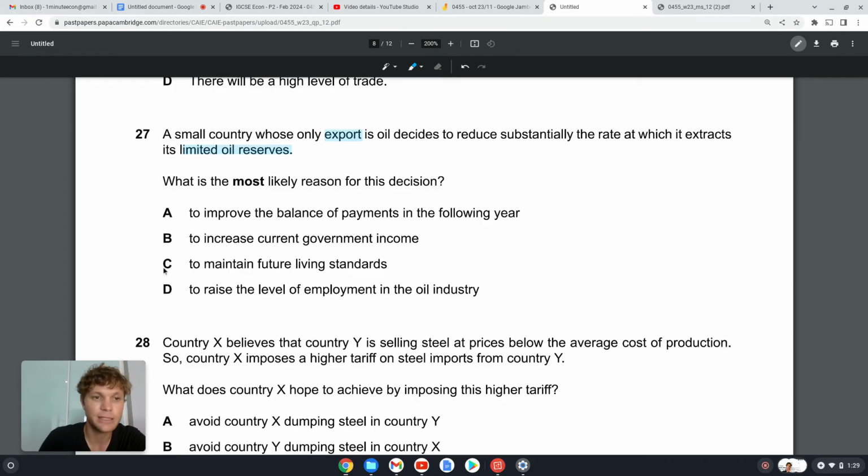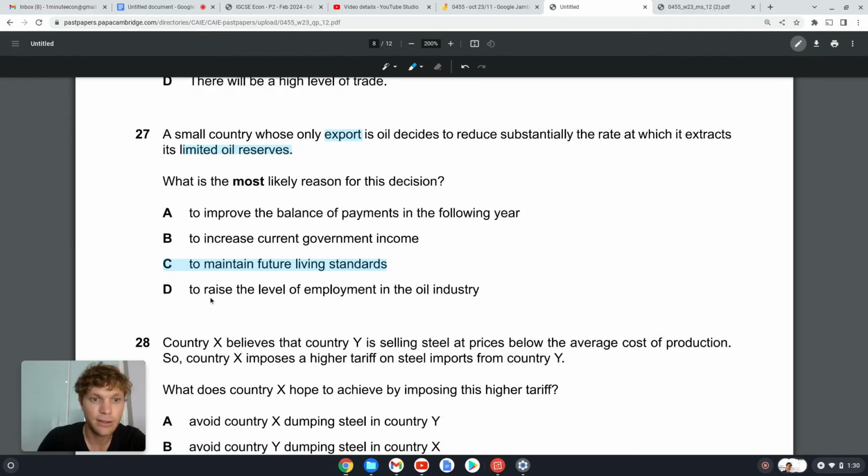C, to maintain future living standards. Yes. So we know that this oil is a limited resource. We don't want to extract all of it now and have none in the future, and then have some problems with national income and unemployment in the future. So then our living standards are going to change in the future. But if we decrease the amount of oil we extract now so that we have more oil to extract in the future, then we can possibly maintain our future living standards.